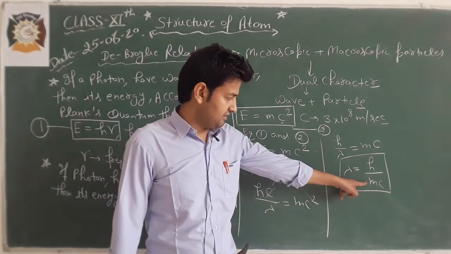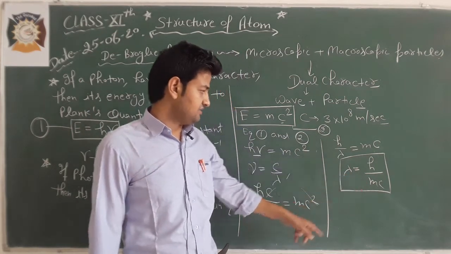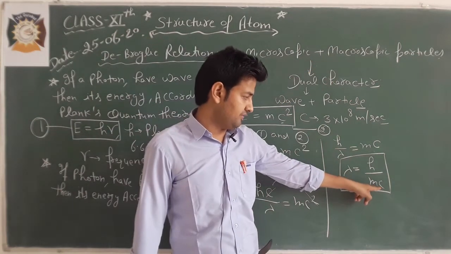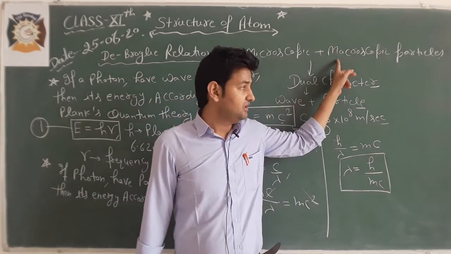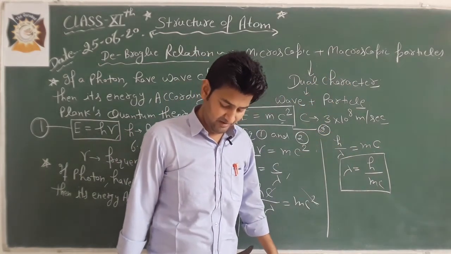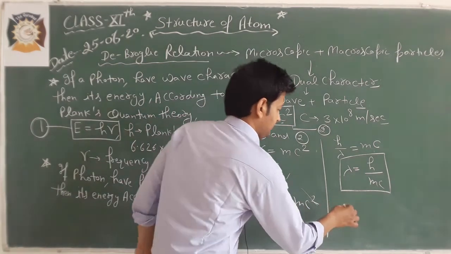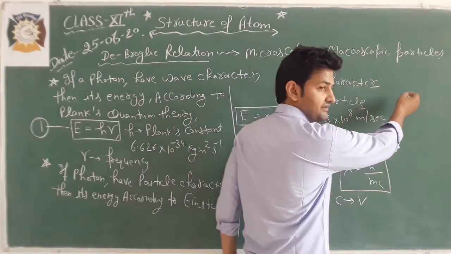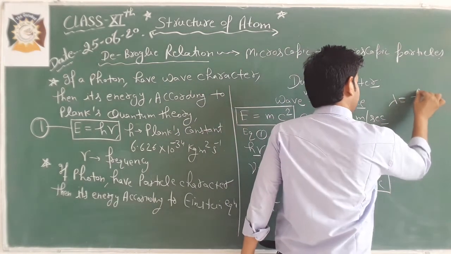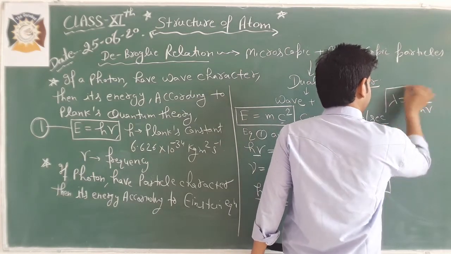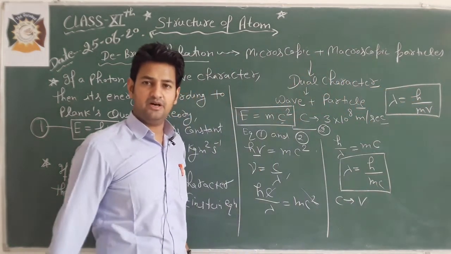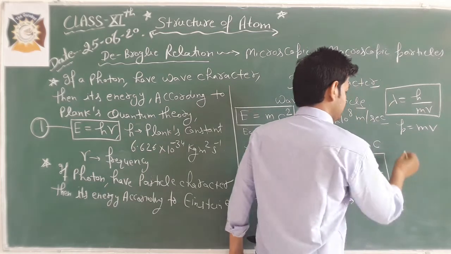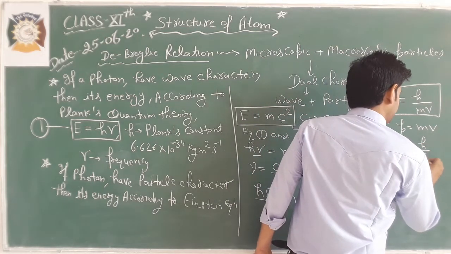When we replace mass of the photon by mass of any microscopic or macroscopic particle, and speed of light by the speed of the particle, then c is replaced by v and m is replaced by mass of the particle, then lambda comes out to be h by mv. Lambda is equal to h by mv, and we know momentum is equal to mass into velocity, so lambda will be equal to h by p.